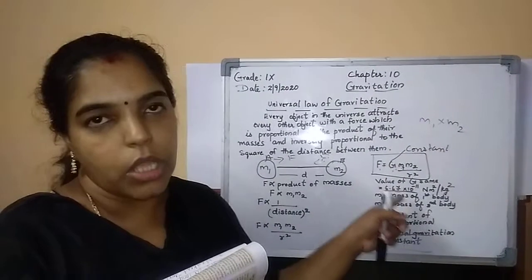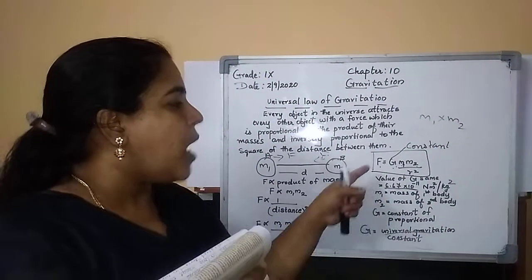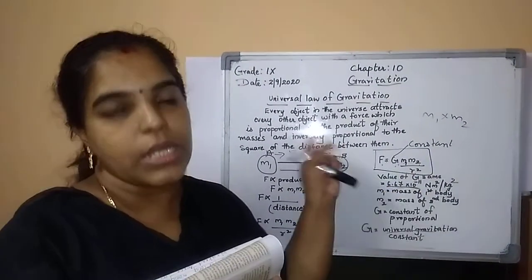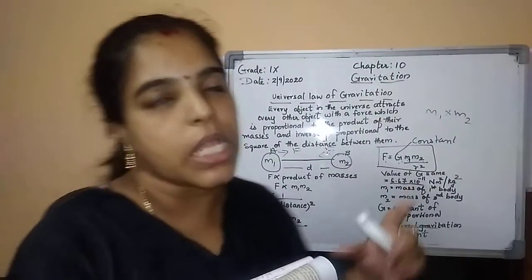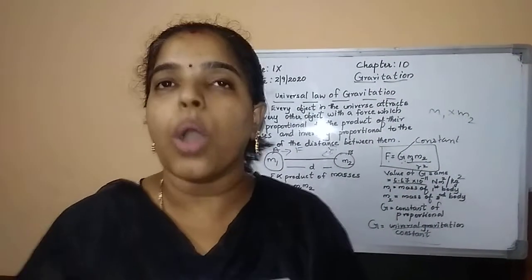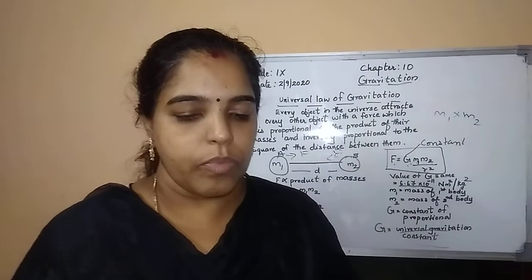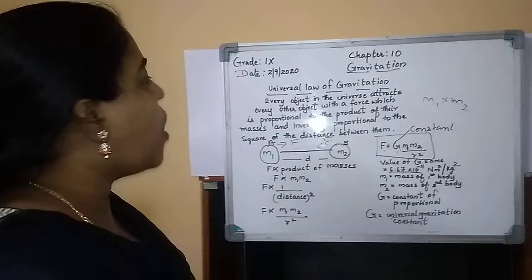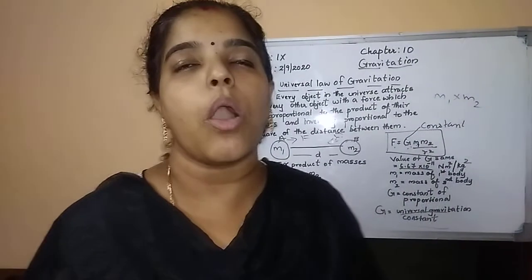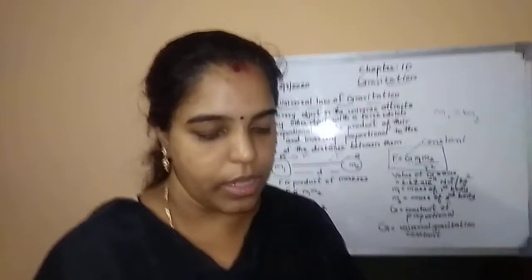So what are M1 and M2? They are the masses of the two objects. And what is R square? The square of the distance between the two objects. Okay, so now it is clear, this law, the universal law of gravitation, is very important. You should learn it by heart.